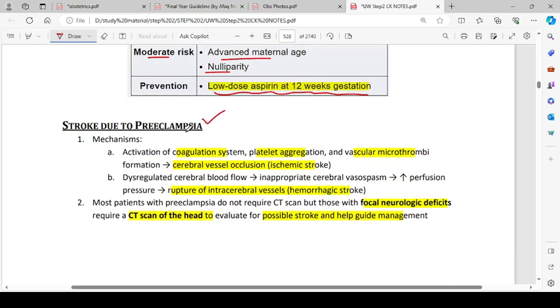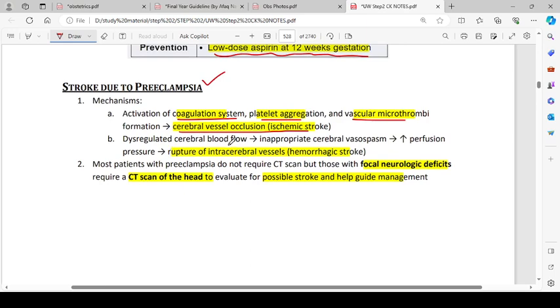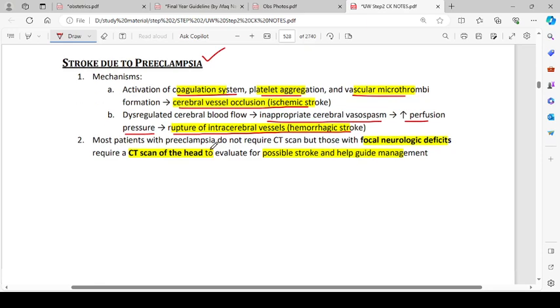Stroke due to preeclampsia, mechanisms: activation of the coagulation system, platelet aggregation, and vascular microthrombi formation lead to cerebral vessel occlusion and ischemic stroke. Dysregulated cerebral blood flow leads to inappropriate cerebral vasospasm and increased perfusion pressure that will lead to rupture of intracerebral vessels and hemorrhagic stroke. Okay, got it.